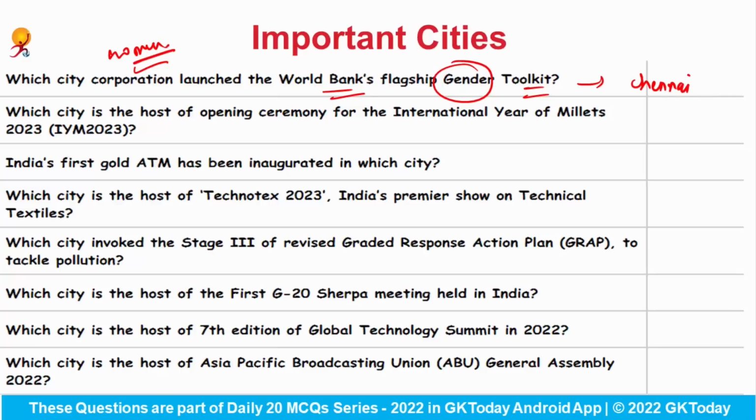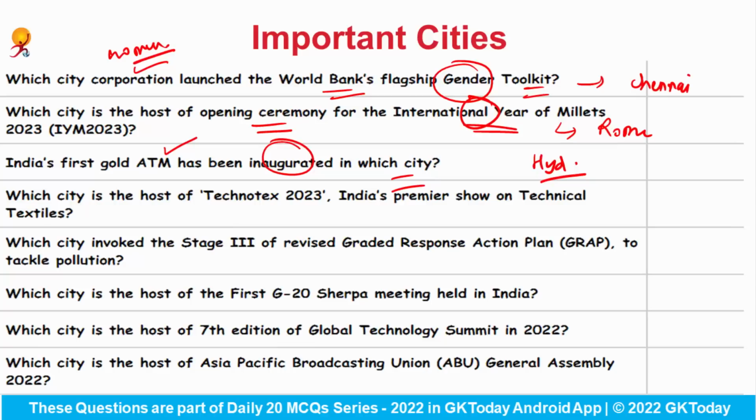Okay. Which city is the host for the opening ceremony for the International Year of Millets? This is a repeated question. Answer will be Rome. India's first gold ATM has been inaugurated in which city? So India's very first gold ATM has recently been inaugurated in Hyderabad city.